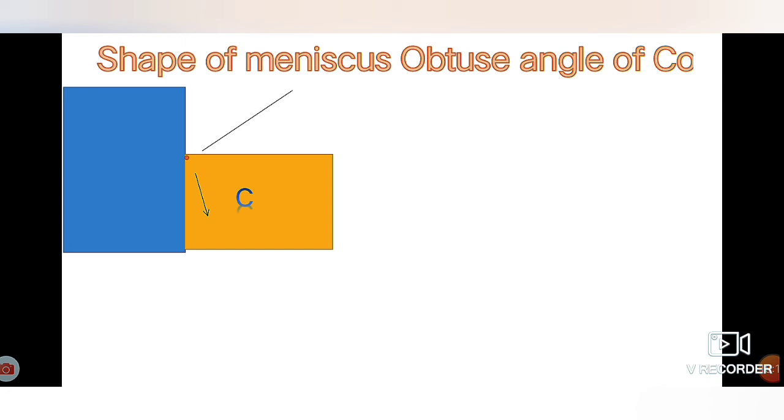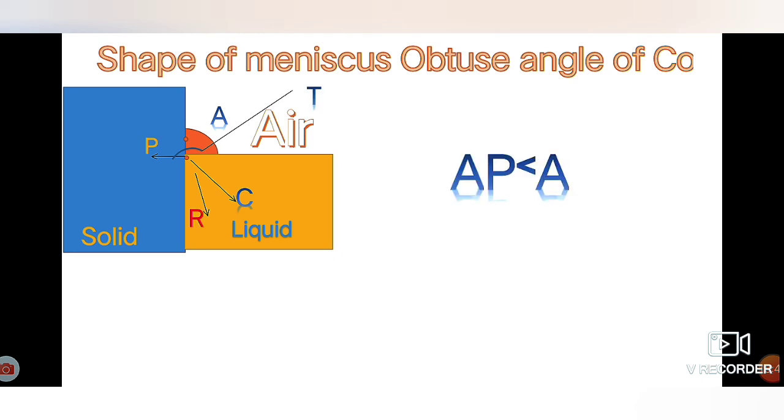Next, let us discuss shape of meniscus with obtuse angle of contact. Let us consider liquids like mercury, which does not wet the solid surfaces. Then in this case, the force of cohesion is greater than the force of adhesion. By drawing the sphere of influence and considering the molecule of liquid A, we can explain by vectors and by drawing the parallelogram.